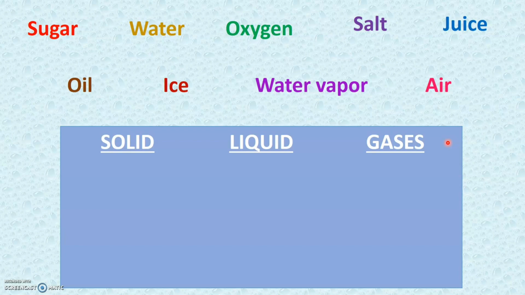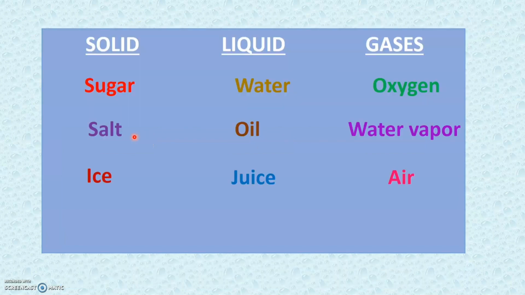I hope that you have found out which one belongs to which category. Now let us see what you have found out is correct or not. As you see here, sugar, salt and ice, they are solids. So we write it under the solid state of matter. While water, oil and juice, they are in the liquid form. So we write it under the liquid state of matter. While oxygen, water vapor and air, they are in the form of gas. So we write it under the gaseous state of matter.